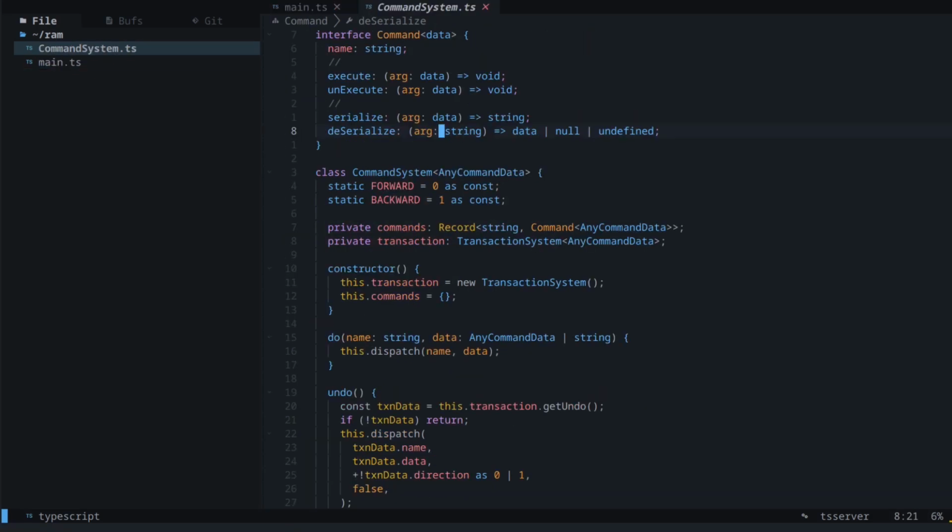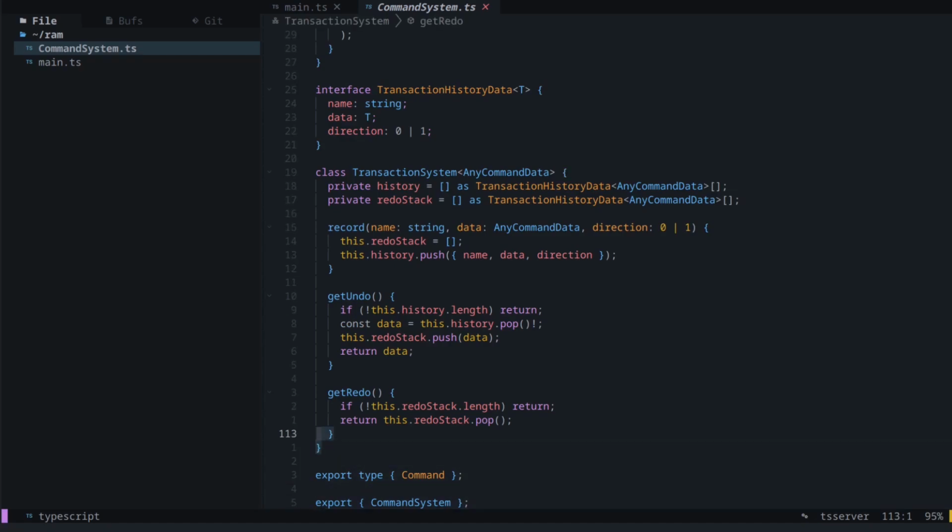And yeah, so let's take a look at how we're gonna manage all of the commands. So part of managing the commands is saving all of the fired commands in a list somewhere so we can later go fetch it if we need to undo or redo things. So let's design a system specifically for that. This does nothing except just store our history and give us the data that we want, whether we want to undo or redo. So an element of this needs to uniquely identify the pieces of a command that we need to perfectly replicate it to execute or unexecute. So it would be the command's name, the data that that command ran with, and the direction that it ran in.